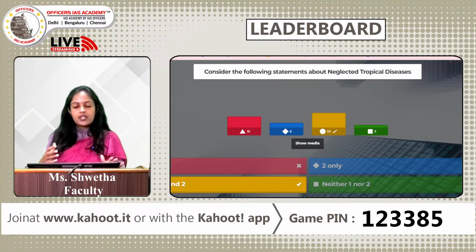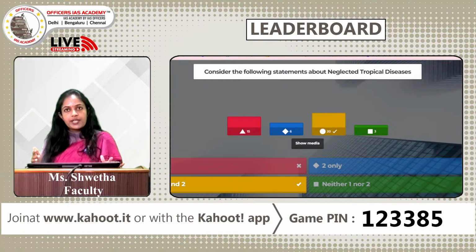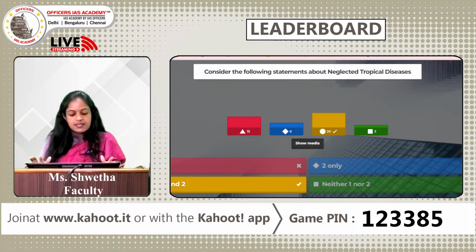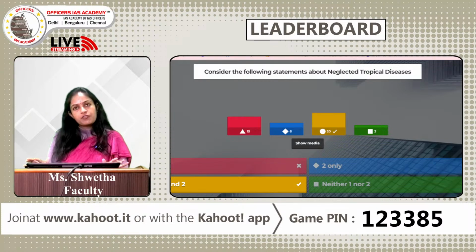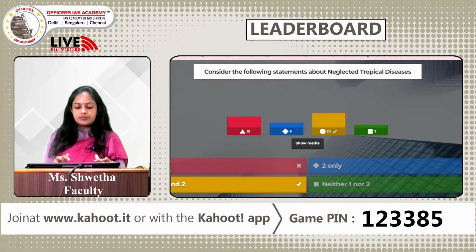The second is innovative and intensified disease management. The third is vector management, the carrying agents of these diseases. Fourth is veterinary public health services, and fifth is provision of sanitation and clean drinking water. So, through these ways neglected tropical diseases can be prevented.